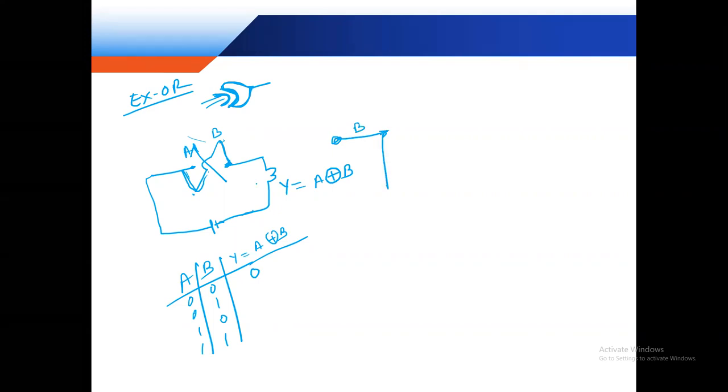This is the B stick. So B stick is short. So B stick short means our line is short, so this is one. And another: now B stick open, A stick short. A stick is short, so the current flows, output one. But A and B both sticks short is not possible.